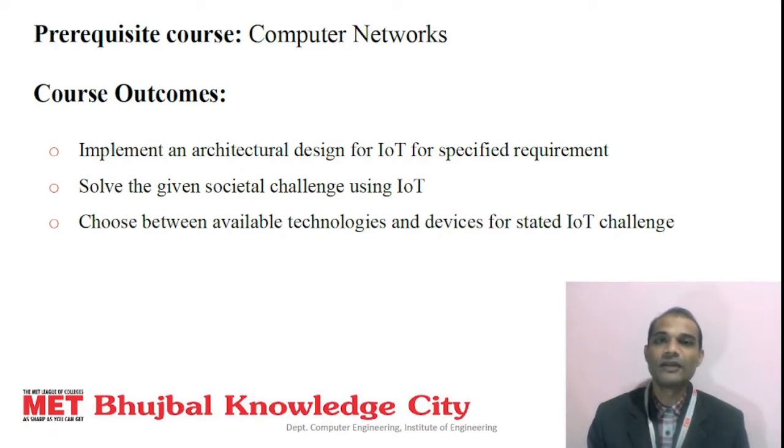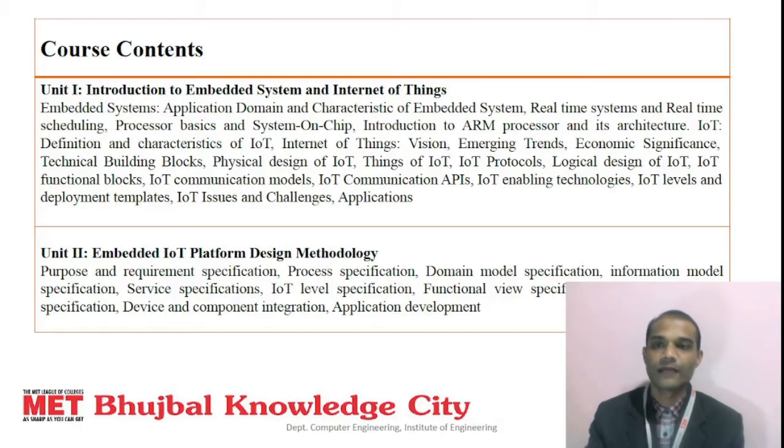IoT is a network of different embedded devices. So, the prerequisite course is computer network for this course. After completion of the course, students can achieve the following course outcomes. Students can implement an architectural design for IoT. Also, they can solve societal challenges with the help of the Internet of Things. Also, for any IoT challenge, students can select the better technology and better devices.